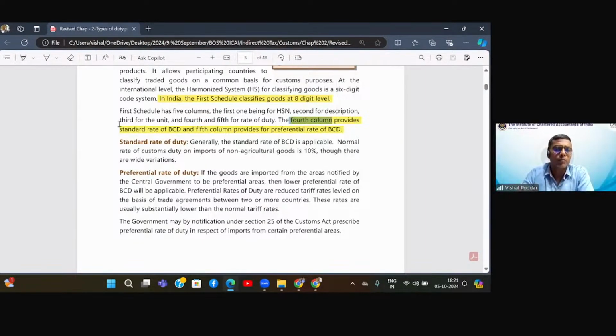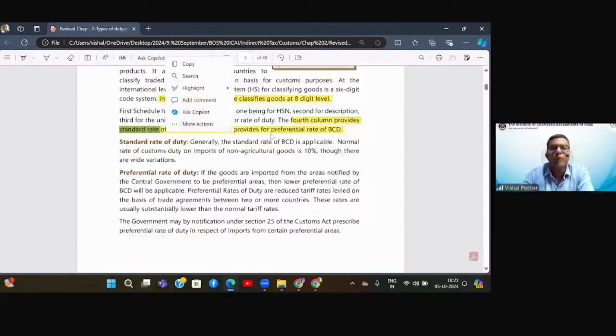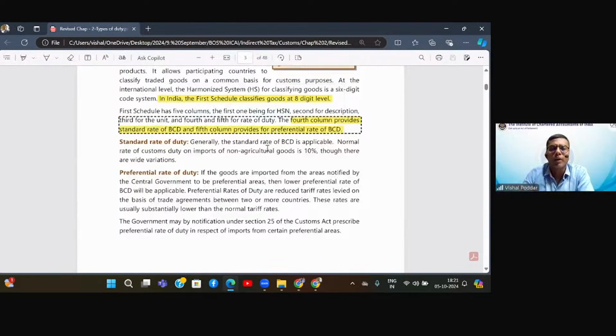The fourth column provides you the standard rate. Standard rate is the rate applicable for those goods if they are imported. However, fifth column provides you a lower rate than the standard rate, which is called the preferential rate. This rate is applicable whenever goods are imported from specific countries or under some specific trade agreements.